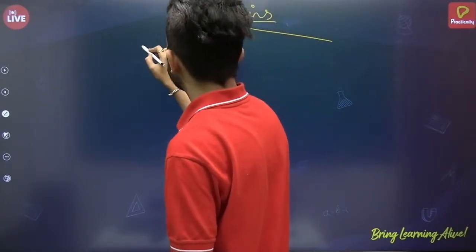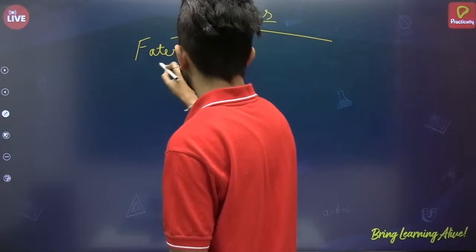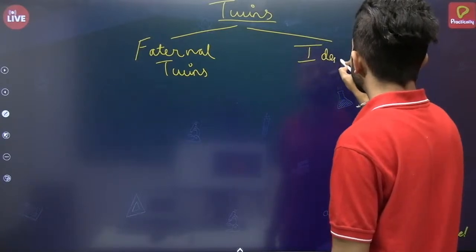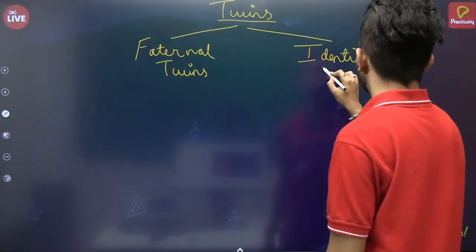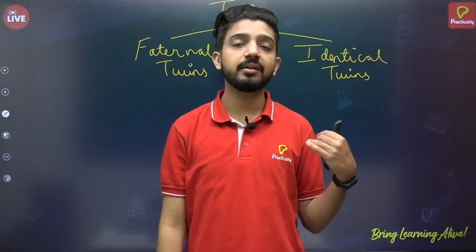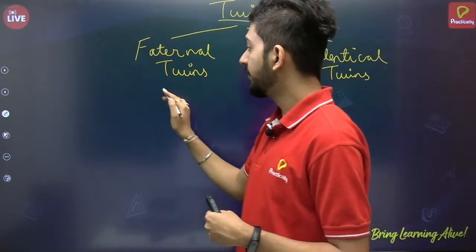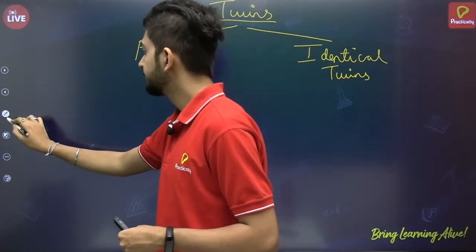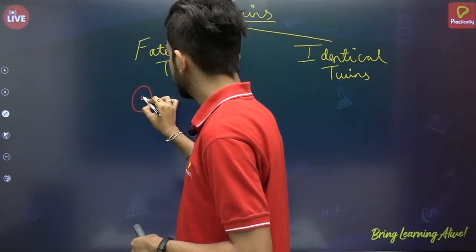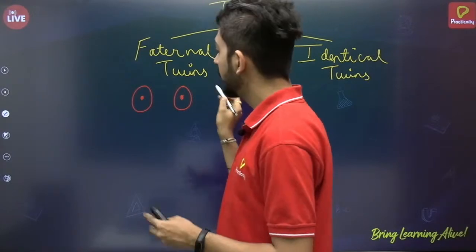One we call fraternal twins, and one we call identical twins. So two types of twins are there, fraternal twins and identical twins. In case of fraternal twins, what happens is there is one ovum which comes from one ovary, and at the same time one more ovum comes from the other ovary.